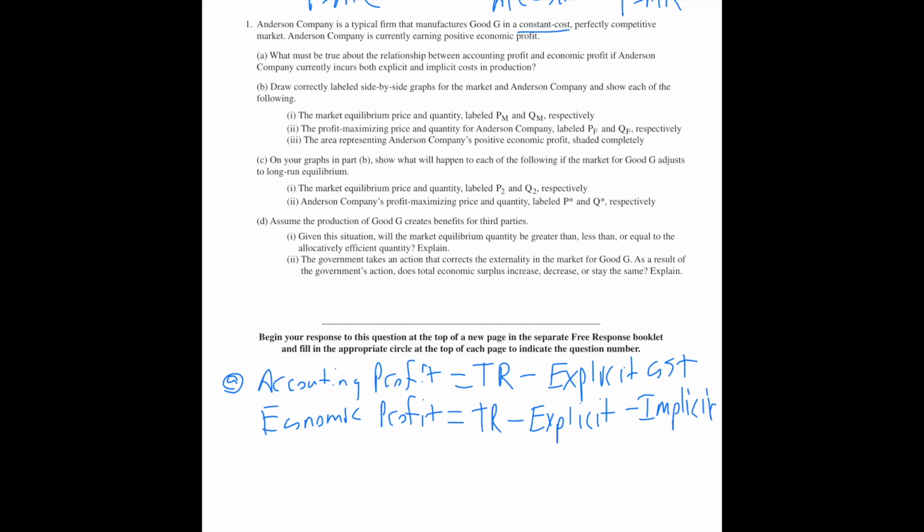So when they say that you're incurring explicit and implicit cost in production, what does this mean? Well, you're going to be subtracting your implicit cost more, so therefore your accounting profit will always be more than your economic profit.